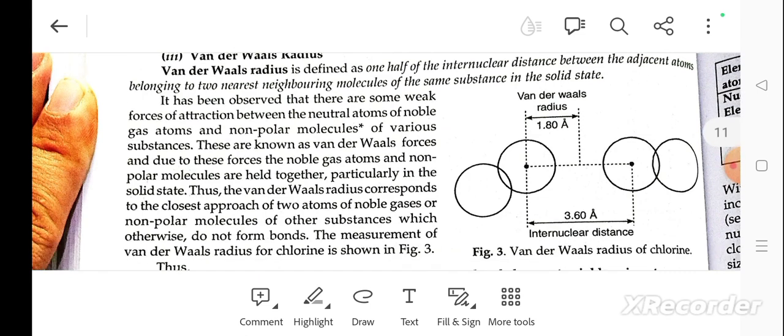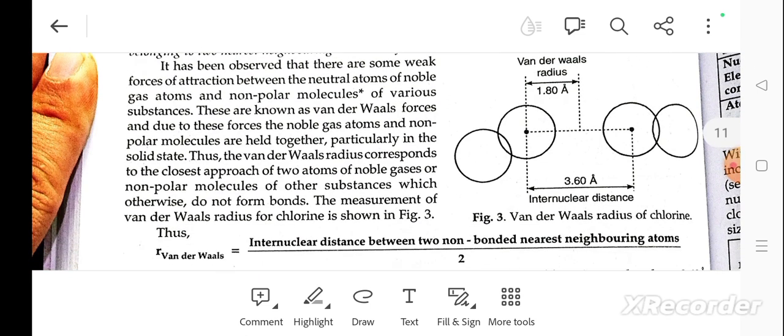They are known as van der Waals forces, by which noble gas atoms and non-polar molecules are held together, particularly in the solid state. The van der Waals radius corresponds to the closest approach of two atoms of a noble gas or non-polar molecules of another substance which otherwise do not form a bond.